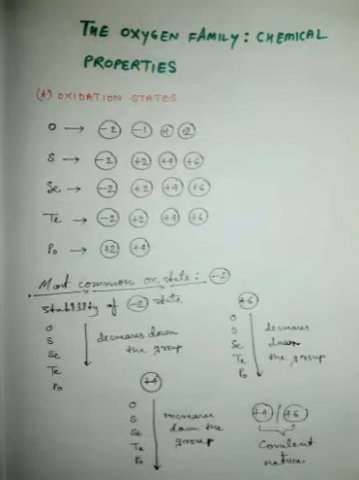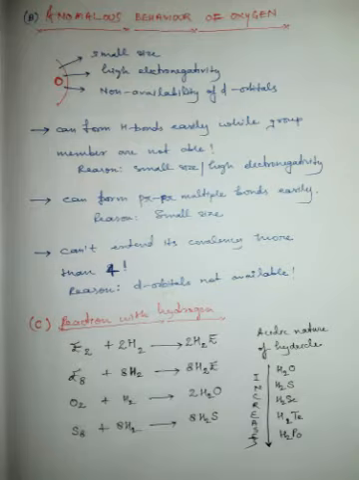If we talk about the anomalous behavior of oxygen, oxygen has some special properties as compared with the other group members. Oxygen has very small size, it has high electronegativity, and it has non-availability of d orbitals. Because of these properties, it can show some different properties also, like it can form hydrogen bonds easily, while other group members are not able to do it. The reason behind that is the small size and high electronegativity of the oxygen atom.